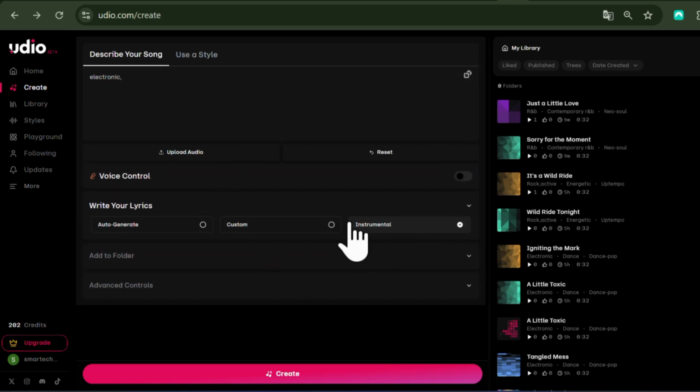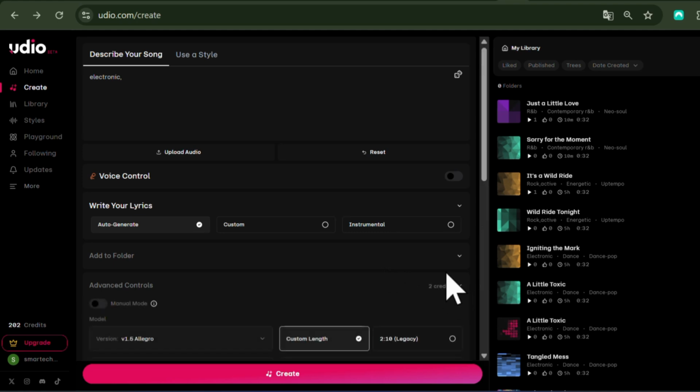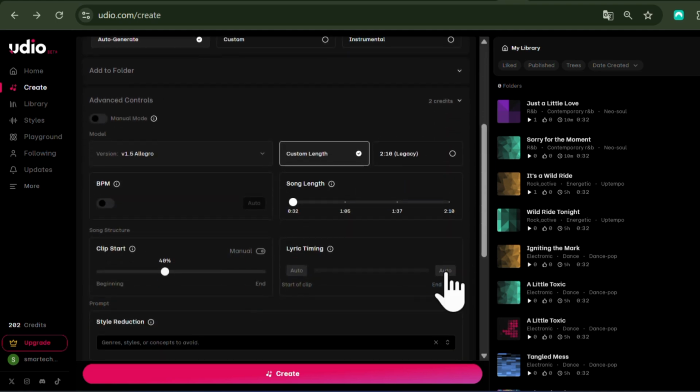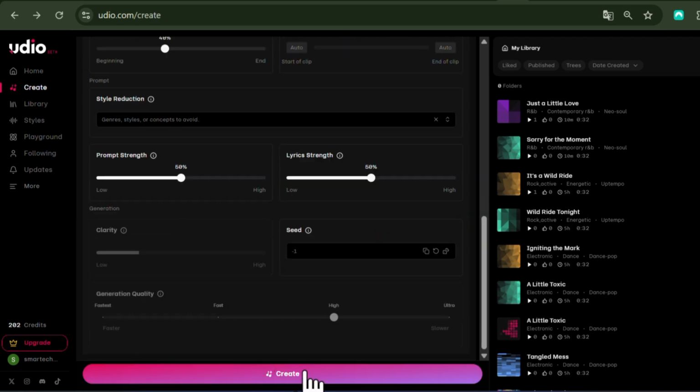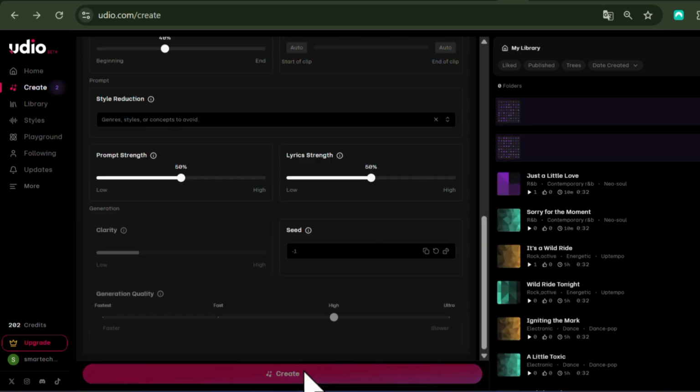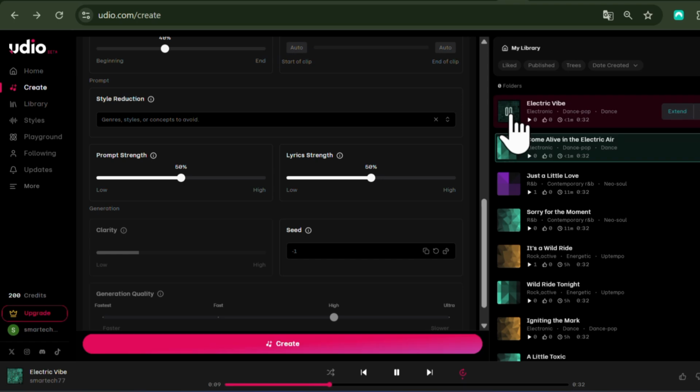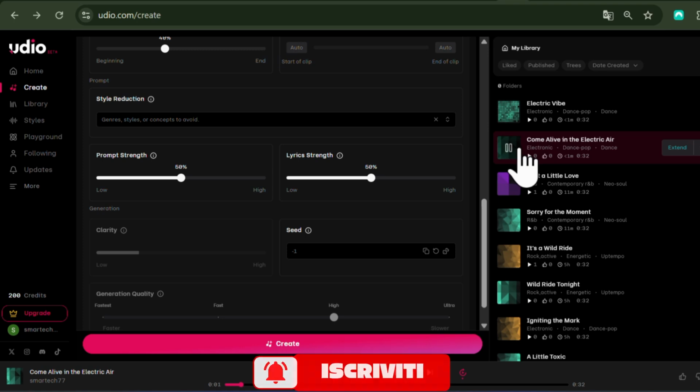You can also choose to generate an instrumental track without vocals. Select the Auto-Generated option and proceed. Next, customize the overall atmosphere, vibe, mood, and tone of the song according to your preferences. Finally, click Create, and Udio will generate 2 original music tracks for you to preview and use. These tracks can then be further customized, extended, remixed, or refined directly within the platform.